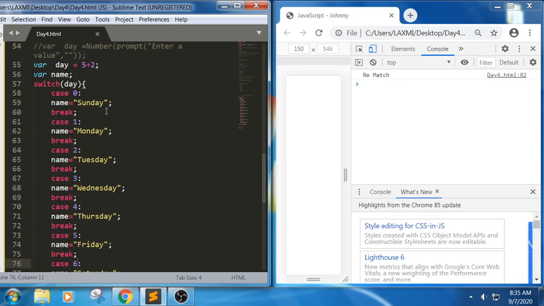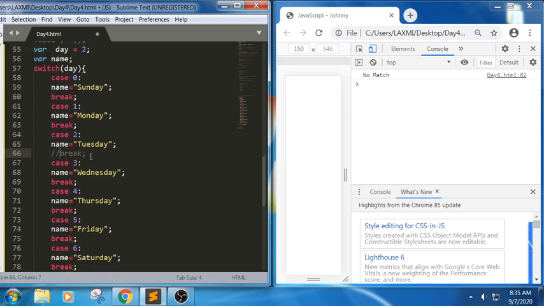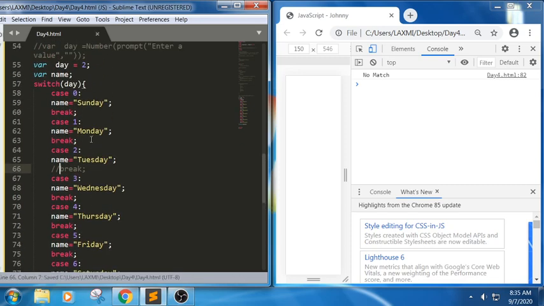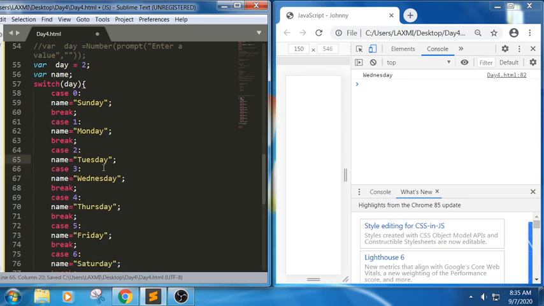We can implement so many logics. For example, see here, I have written 2 here, and in the 2 I have removed this break. We haven't written break here. So what happens? As it matches with the 2, 0, 1, 2, the second case label will be executed, and we can see here the name has been executed here. So until and unless it matches with that particular case label, it will try to execute.